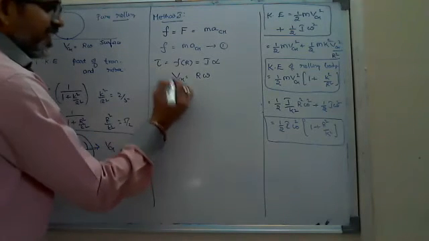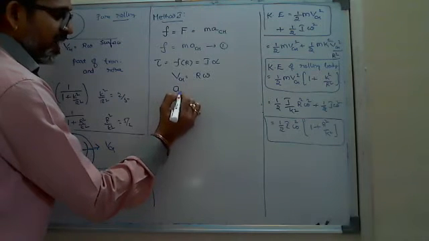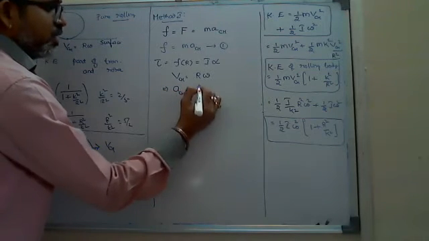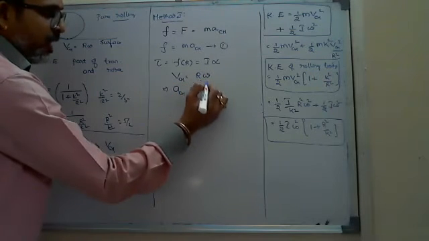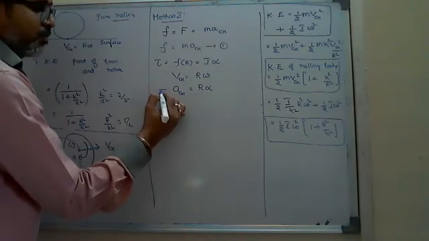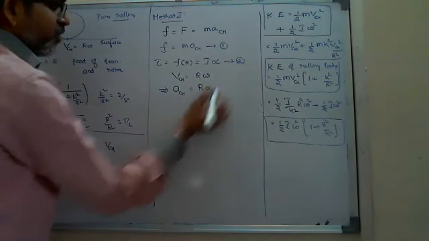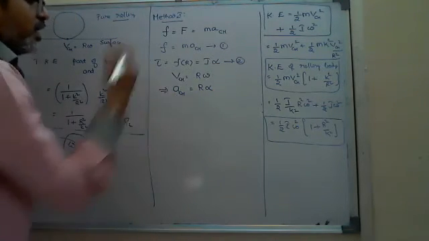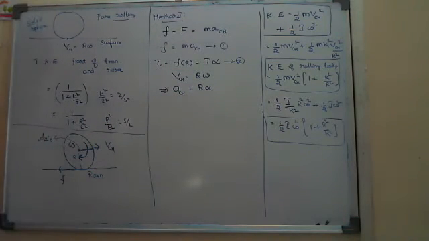So if you differentiate at an instant, differentiating VCM, you will get ACM is equal to R into d omega by dt, which is alpha. ACM is equal to R alpha. So you can replace alpha in the second equation with ACM by R, or in the first equation you can replace ACM with R alpha. Anyone you can do now.